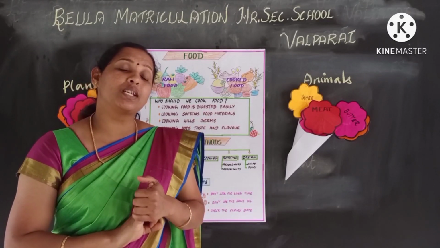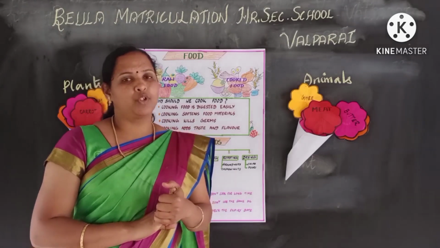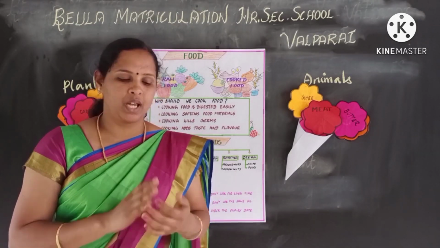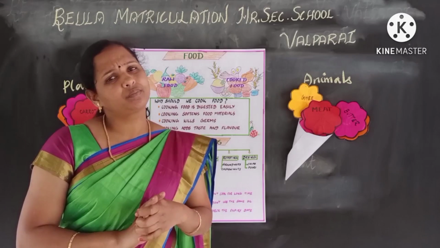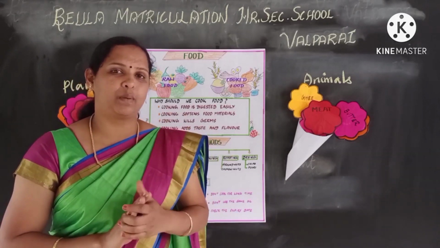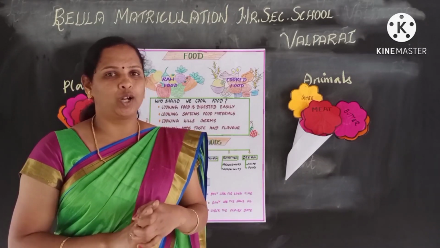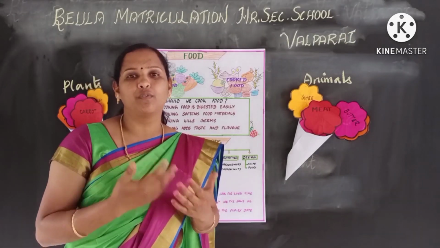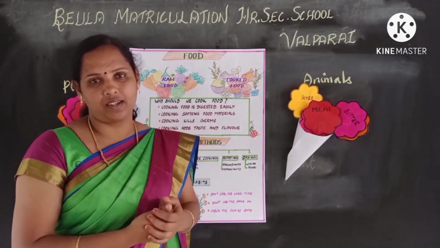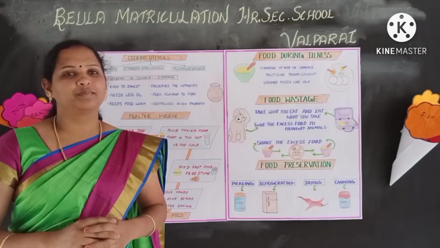Third one, we should not use the same oil many times. Fourth one, we should not cook the food for a long time. And fifth one, before using the food, you should check its expiry date. It will be on the cover.